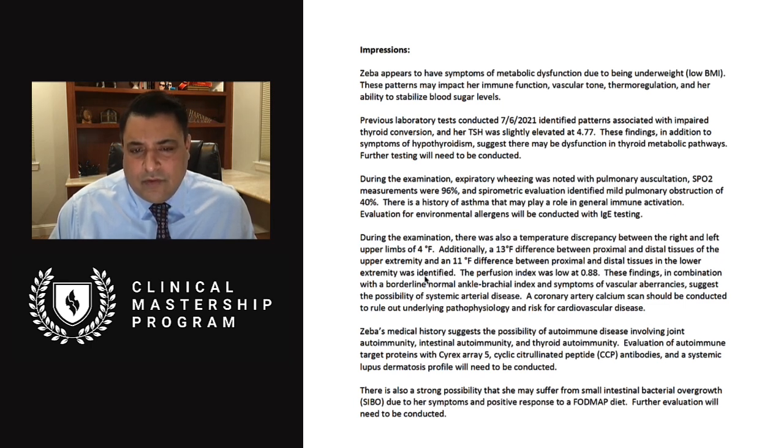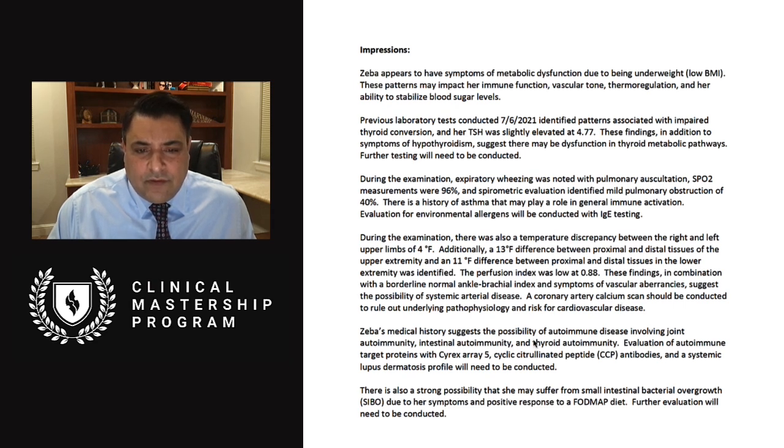This is just really poor circulation. The perfusion index was low at 0.88. These findings, in combination with borderline normal ankle-brachial index and symptoms of vascular aberrancies, suggest possibly systemic arterial disease. So we want to see if she's got any kind of calcifications. A coronary artery calcium scan should be conducted to rule out underlying pathophysiology and the risk of cardiovascular disease. And just at her age group, 69, we really want to see if those things are abnormal.